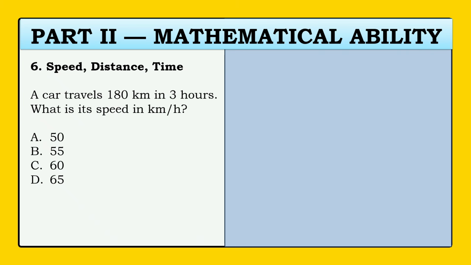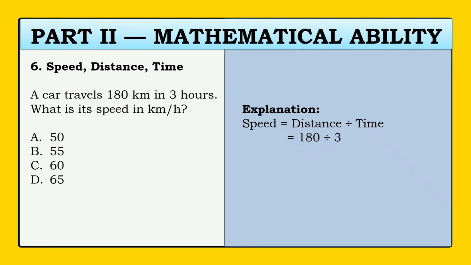Alright, let's solve. Do you know the formula to find the speed? Speed is equal to distance divided by time. So in our problem, the distance is 180 kilometers and the time is 3 hours.